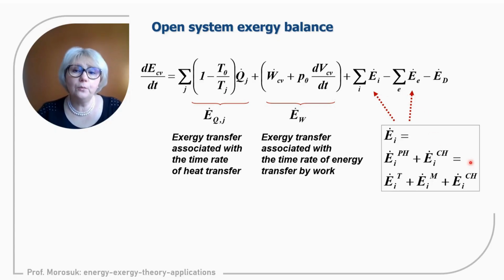Or if we need to proceed in more detail with the exergy analysis, maybe it is required, then each exergy stream will be divided into three parts: thermal, mechanical as part of physical, and chemical. So in this moment, each stream should be multiplied by three different contributors of exergy, thermal, mechanical, and chemical, and of course the analysis will be much more complex. All cases when we can use total exergy or only physical, chemical parts, or all three parts, we will discuss later.